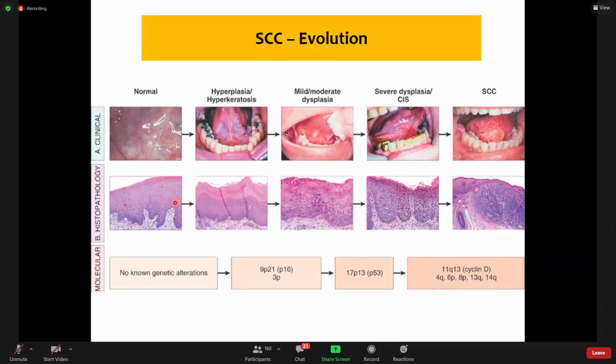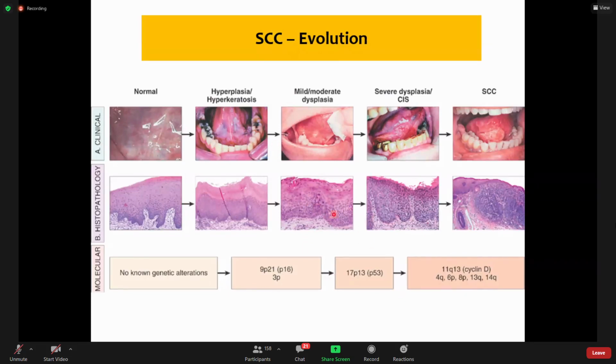So in normal stratified squamous epithelium, you can see hyperplasia and hyperkeratosis with accumulation of changes like p21, p16 and p53. These are tumor suppressor genes, with mutations and inactivations. I think you can still recall these tumor suppressor genes, oncogenes, proto-oncogenes. These are the genes which are involved in carcinogenesis. With the accumulation of further mutations, dysplasia now develops, and you can see that instead of a white patch, there is now a nodular growth.